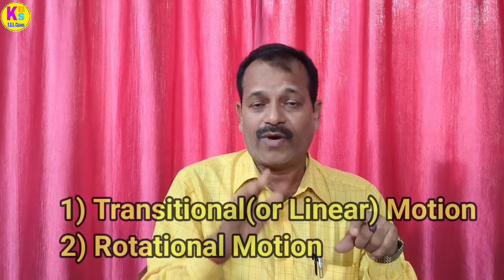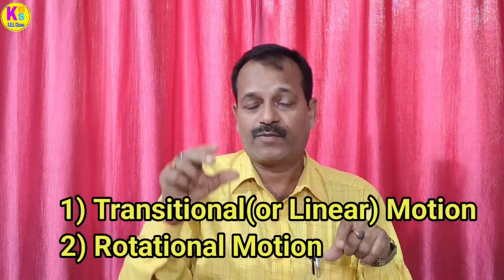Now, what kind of motion may be there when you apply a force on a body? There may be two kinds of motion. One, the translational motion, and another one is the rotational motion. Translational and rotational. Translational is also known as the linear motion. Why is it linear? Because it is changing place from one to another. So it is the translational or the linear.